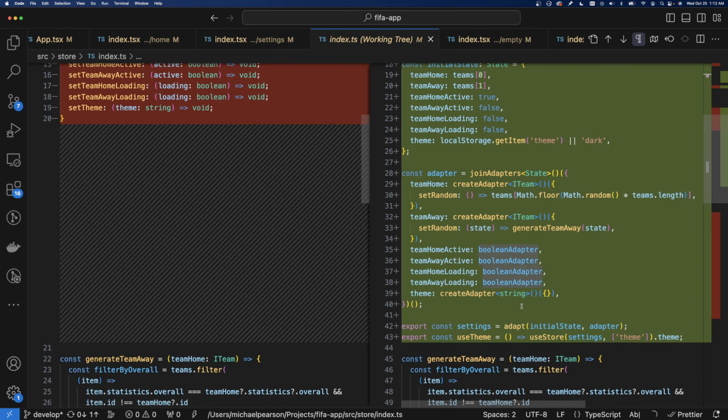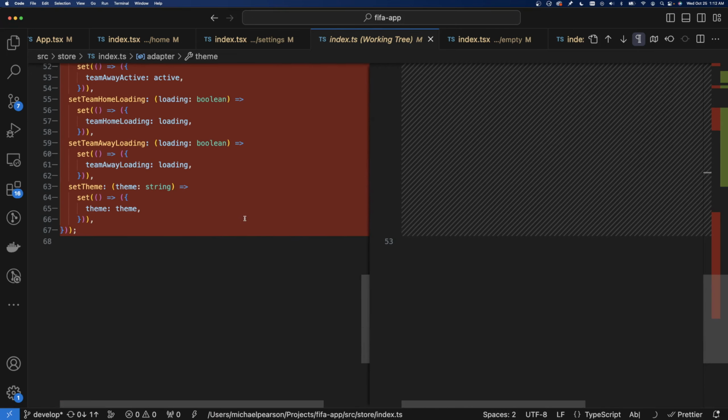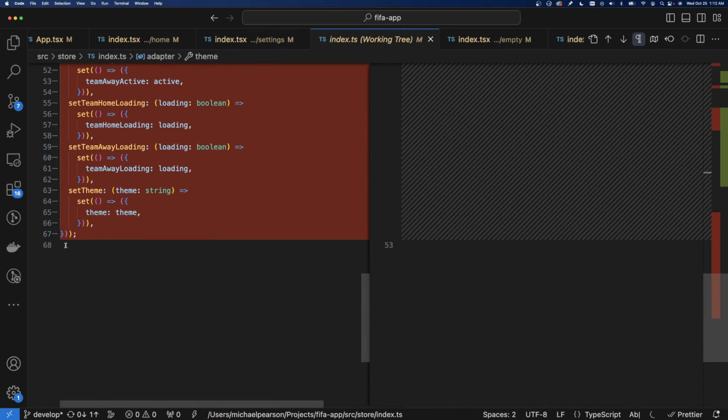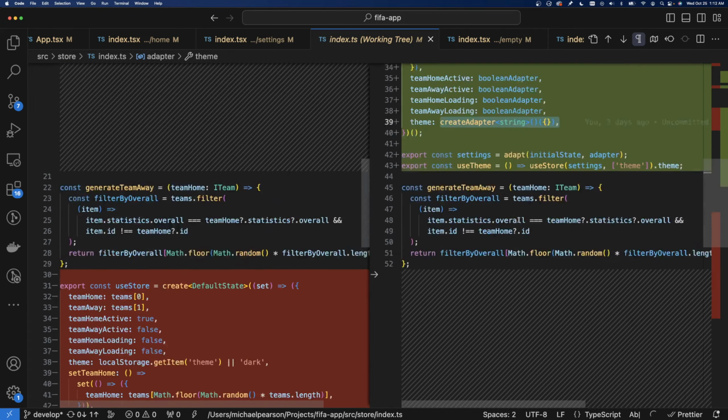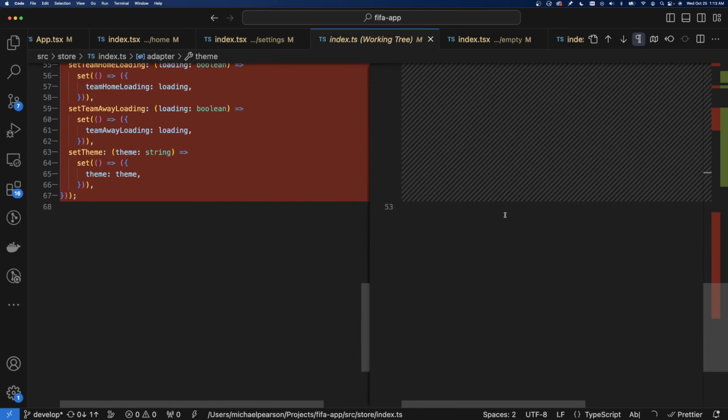And then I have a string adapter as well, but it has a bunch of stuff on it that you probably don't need. So I just created a basic string adapter. It doesn't need to be anything. It just needs to get the set function that comes in every adapter. So with that, all this code isn't necessary anymore. So it went from 68 to 53 lines of code and does the same thing. So yeah, there you go.